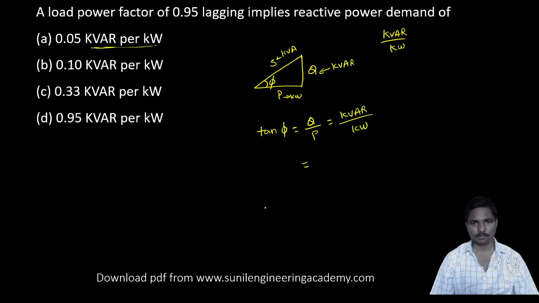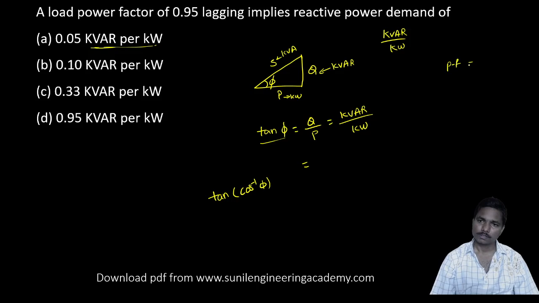So we need to calculate this one, that is tan phi. So what is the phi? Phi is nothing but cos inverse of power factor. Power factor is equal to 0.95, that is cos phi is equal to 0.95. Phi is equal to cos inverse of power factor.